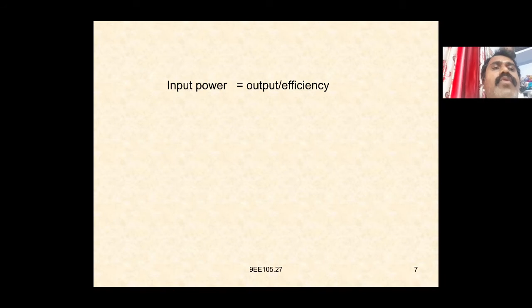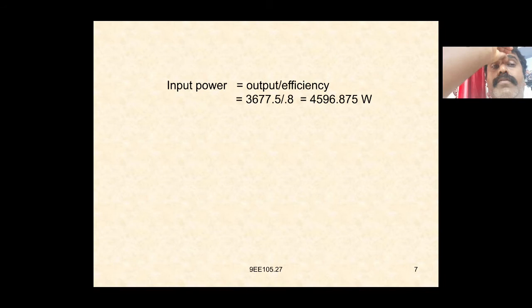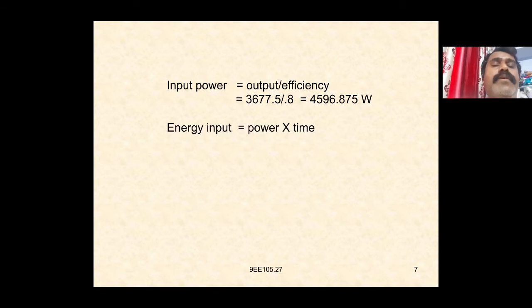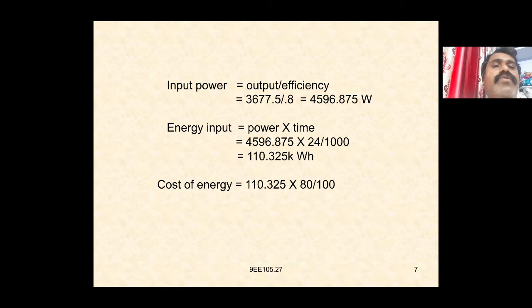Input power is equal to output divided by efficiency, which is 3677.5 divided by 0.8, equal to 4596.875 watts. Energy input is equal to power into time, which is 4596.875 into 24 divided by 1000, equal to 110.325 kilowatt hours. Cost of energy is 110.325 into 80 by 100, which is equal to rupees 88.26 paise.